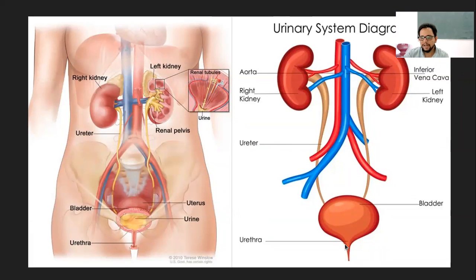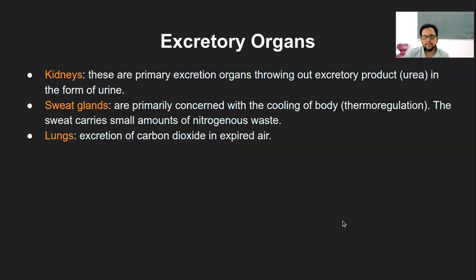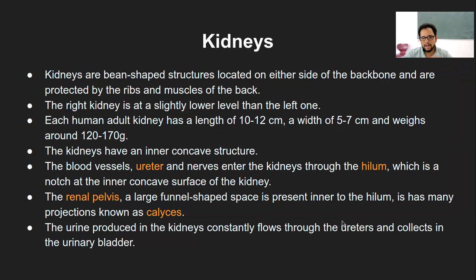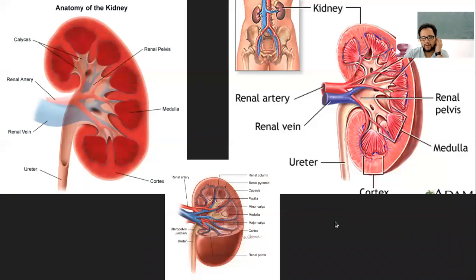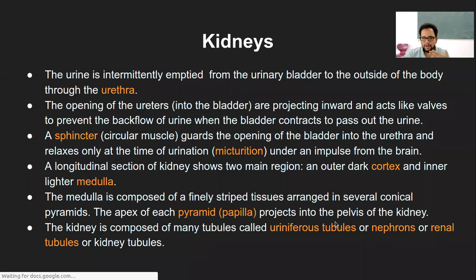In case of female, it is again a separate opening. So the urethra structures are different in male and female, and that of course you know. But the sphincters do the function of not allowing the backflow of the urine either into the kidney or even into the bladder.